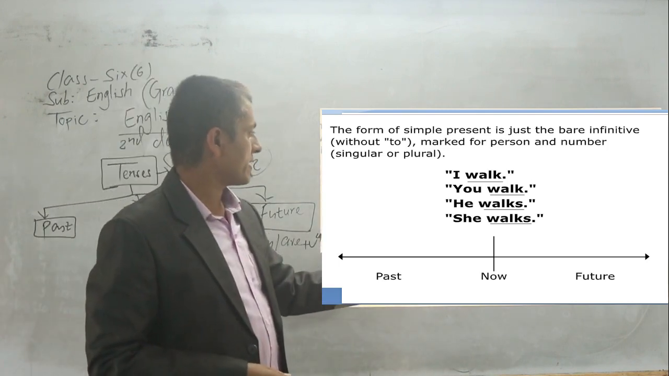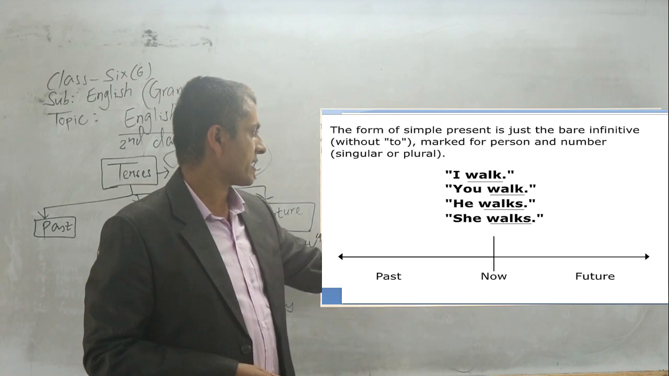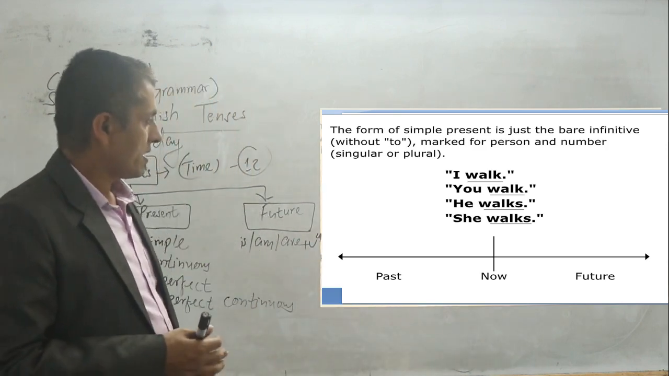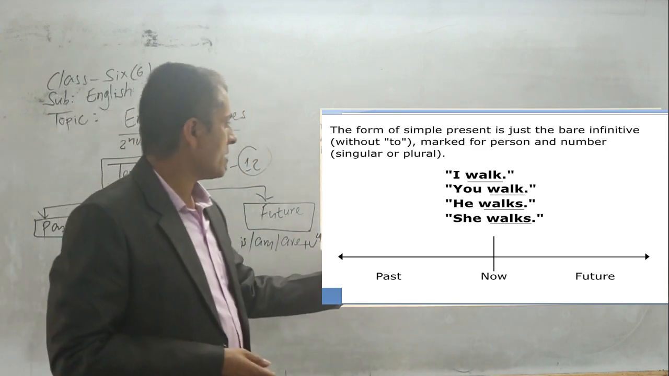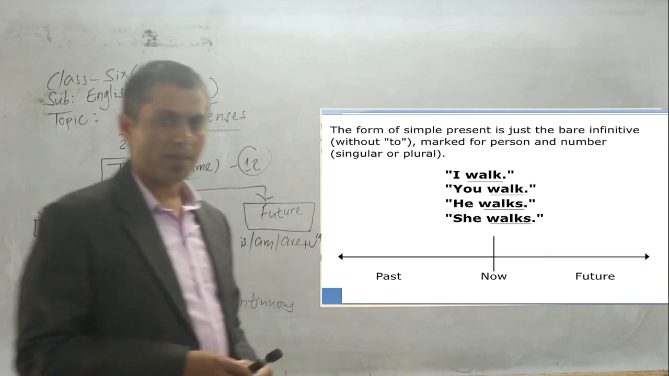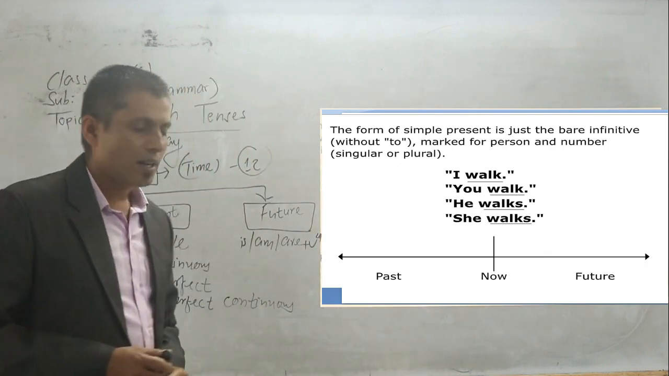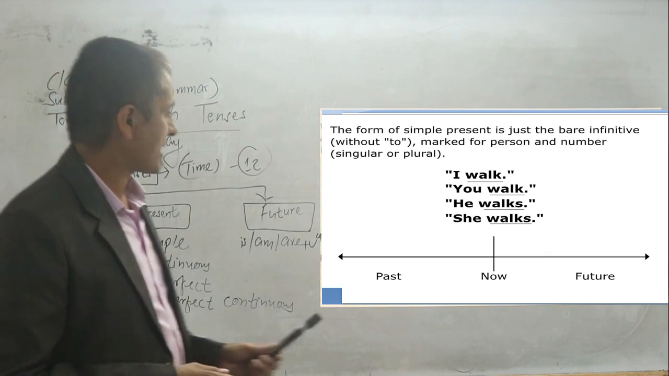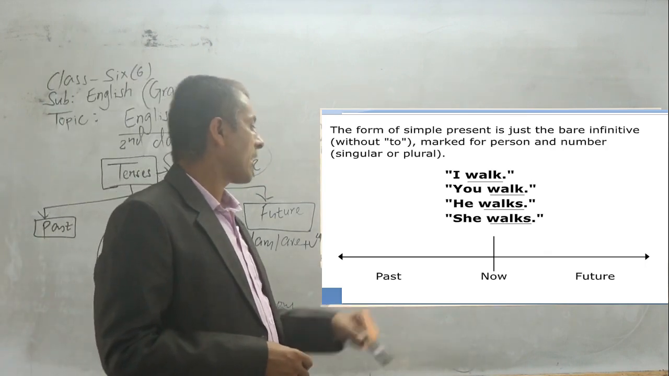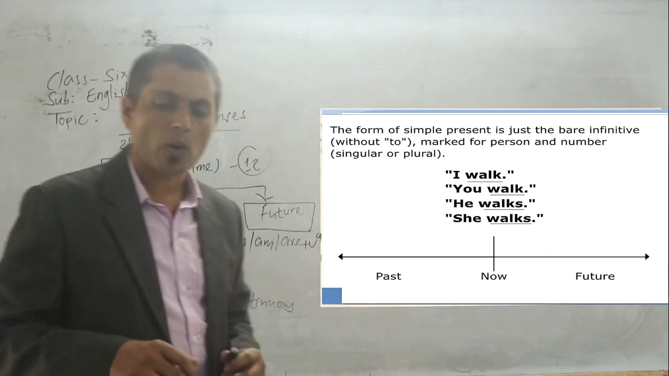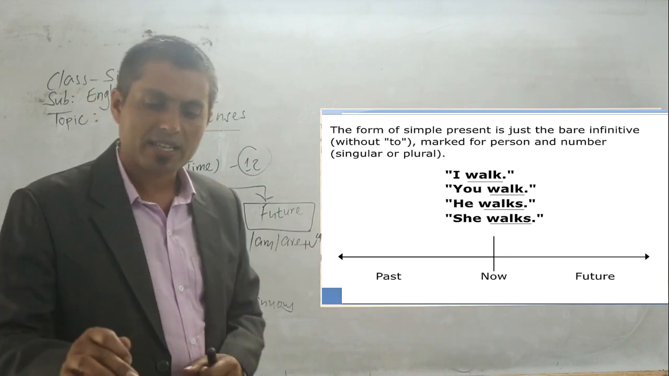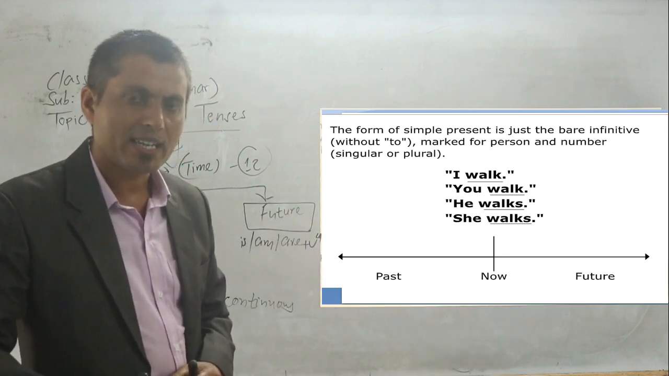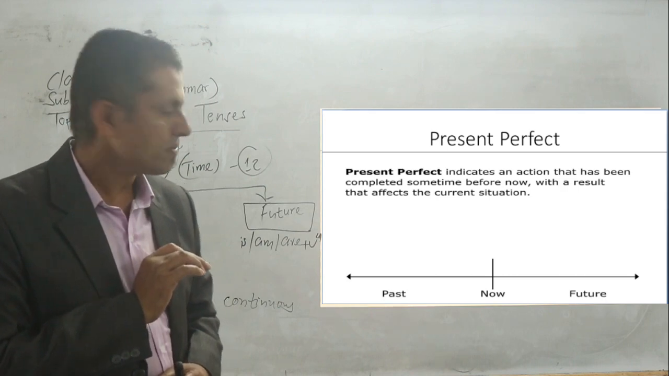He walks. The third person singular always takes the singular verb, and she walks. So these are examples of what? Present tense. So all the activities happen where? Surrounding the present time, or as a habit or as a general truth, etc. Okay, students, are you getting it or not?